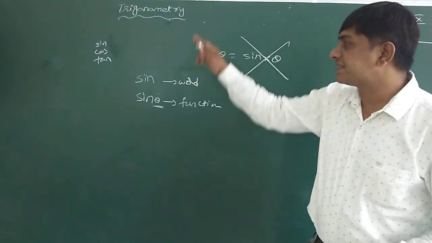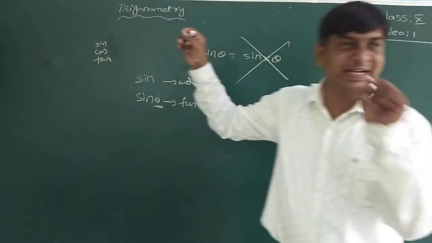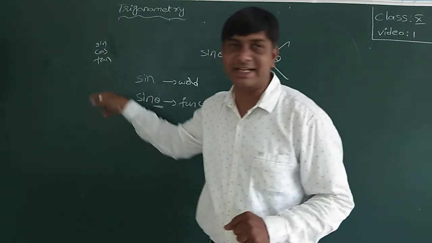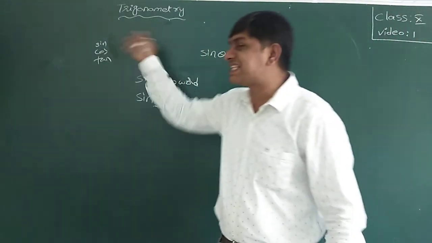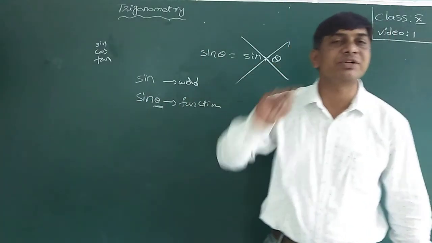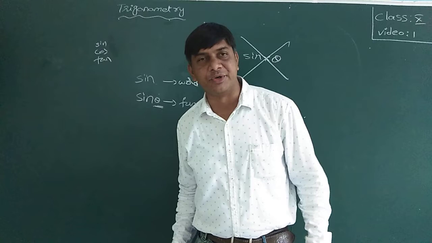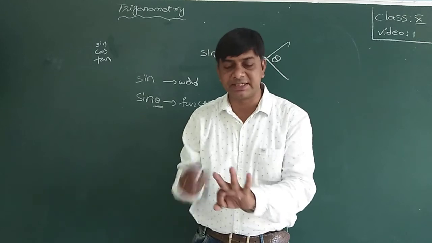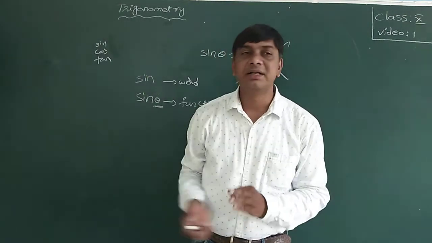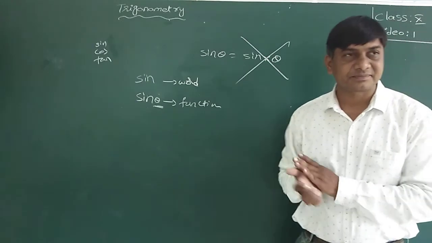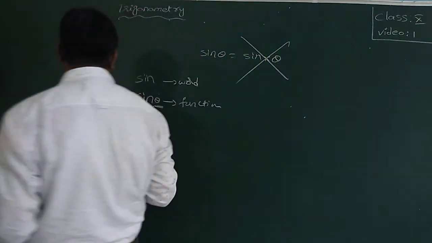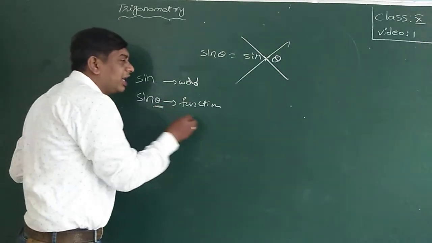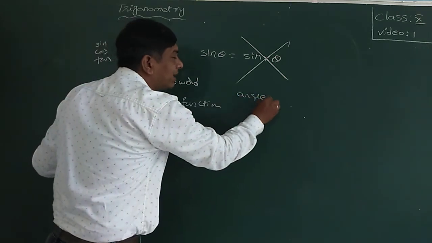So these three standard functions are meaningful when combined with an angle. Three more are their reciprocals. In total, there are 6 trigonometric functions: 3 are standard functions, and 3 are reciprocals of the standard functions. Am I clear?